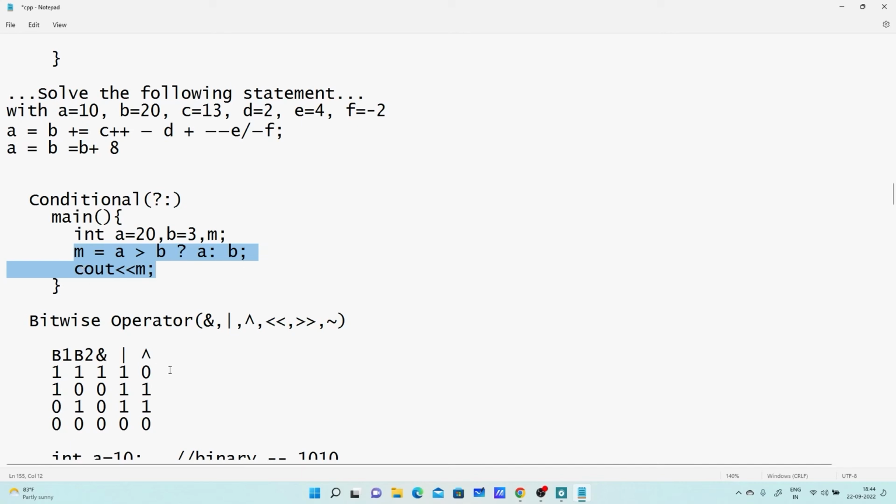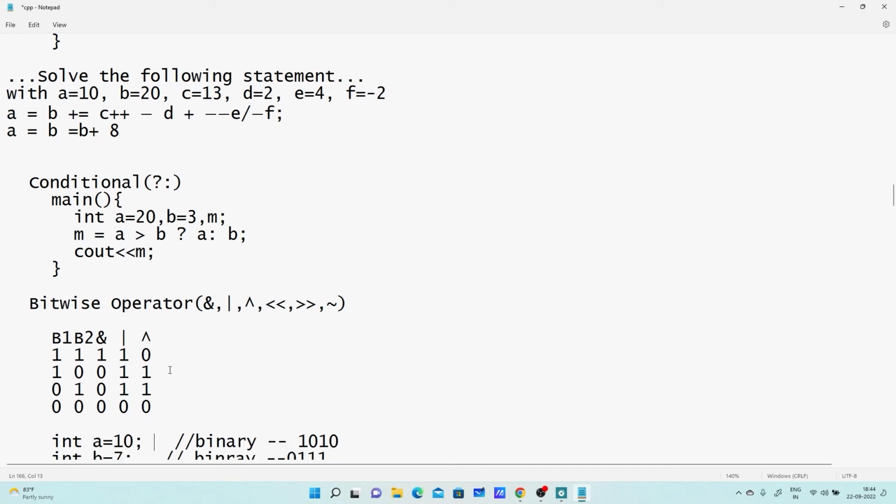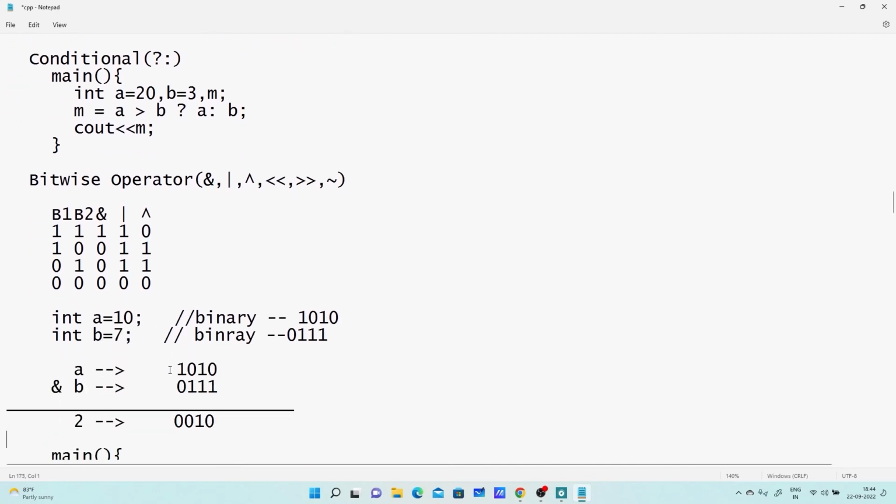Okay. Next, bitwise operators. So bitwise operators work with the bits, binary digits. Whenever we have the bitwise AND operator, bitwise OR operator, and bitwise exclusive OR operator, they work with the bits. They convert numbers to binary numbers. We can use only two data types while working with bitwise operators: one is character, and the second one is integer.